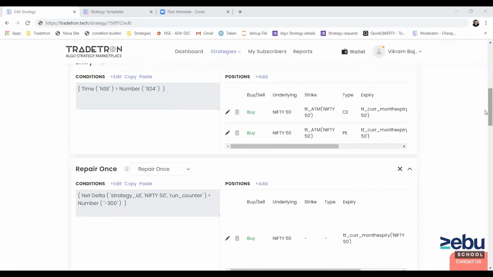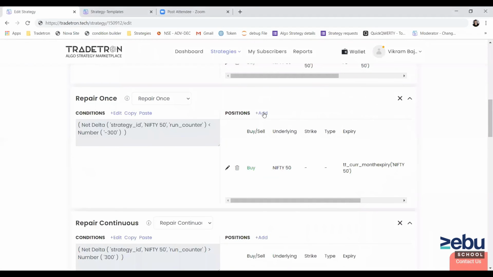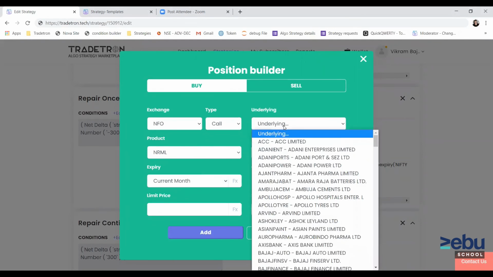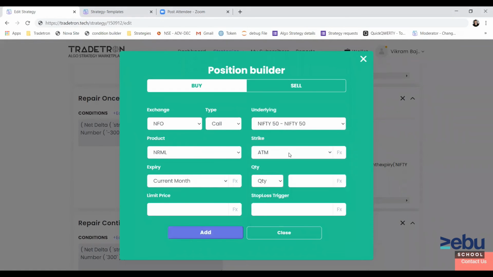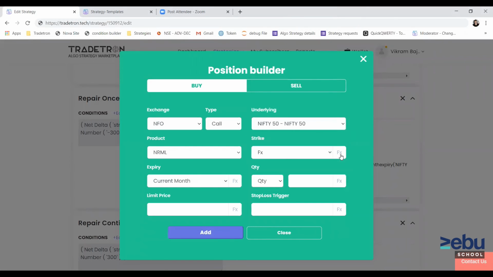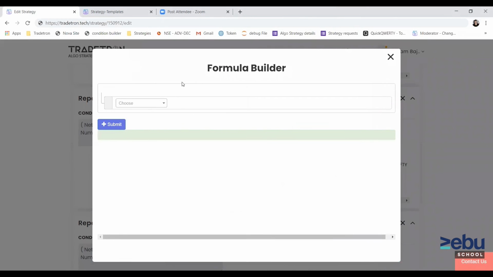So let's say if I want to take a trade in a strike which is closest to previous day's Nifty future close value. So you can select a call, let's say Nifty. Here you have to select FX in strike formula, and you'll have to use get strike as the keyword.